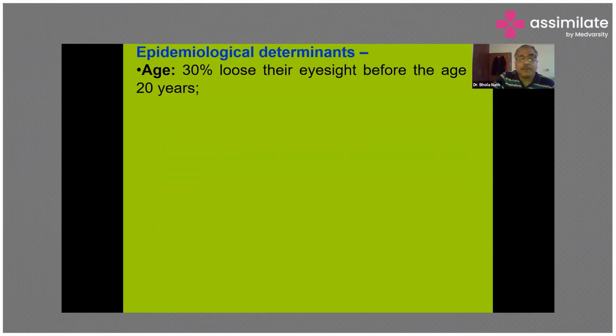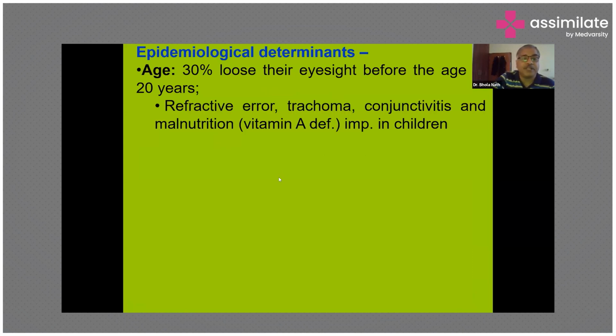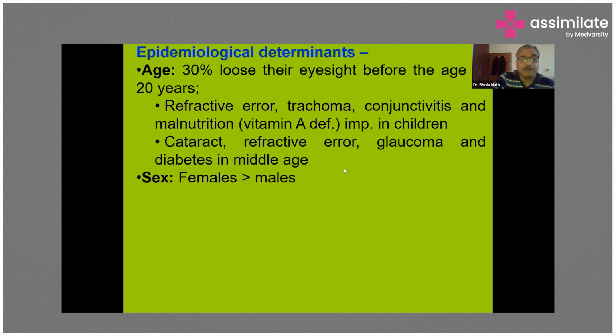Now, there are varieties of epidemiological determinants for blindness, such as age, where 30% of the people usually lose their eyesight before the age of 20 years. Then there are different reasons for the occurrence of this blindness, which could be refractive error, trachoma, conjunctivitis, malnutrition, where vitamin A deficiency is very important among children. Then cataract, refractive error, glaucoma, diabetes among the middle-aged people, and among females, it has been reported to be more common as compared to males, probably because of malnutrition.